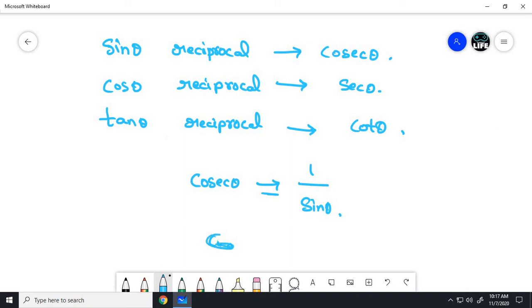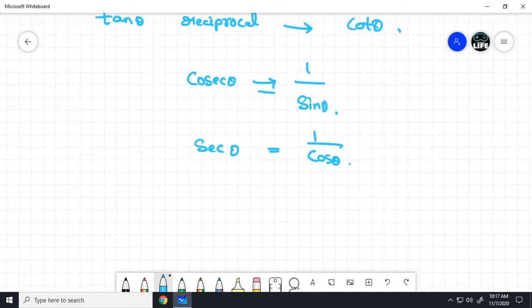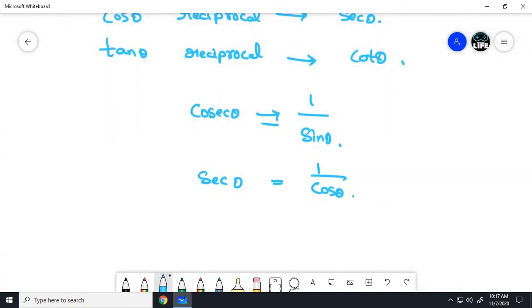Secant theta equals 1 by cos theta. Can we write it like this? Yes, because secant theta is the reciprocal of cos theta. Cot theta can be written as 1 by tan theta. Am I right? Yes, I am right.